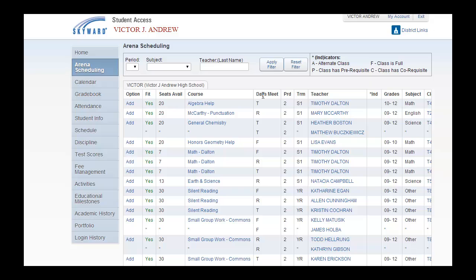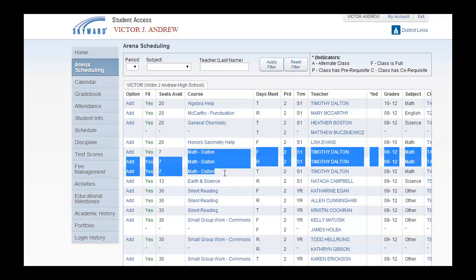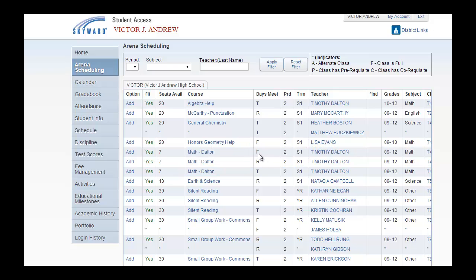Days met are the days that that specific session will meet. It is important to note that certain sessions, for example, in this area, have three options, one on a Tuesday, one on a Thursday, one on a Friday. You can choose to schedule for 1, 2, or 3 of those sessions, but you have to be very careful for which day you're intending to select.